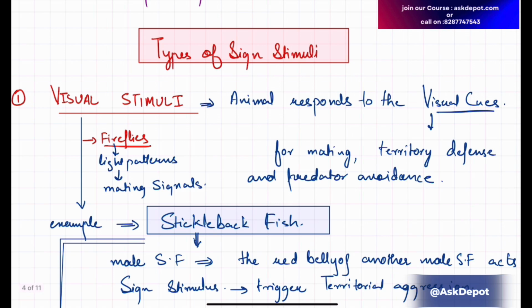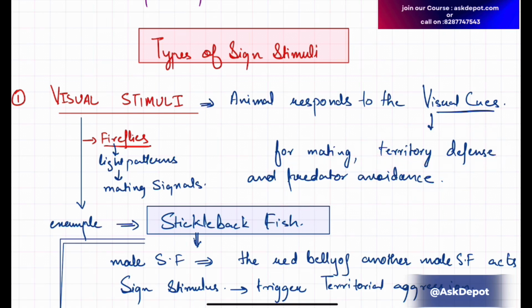Now there are different types of sign stimuli. First we will discuss visual stimuli. When you are going to write these answers, you have to mention examples, maybe two or three, along with the points you mention. Visual stimuli include cues that animals respond to, for example for mating, territory defense, and predator avoidance.